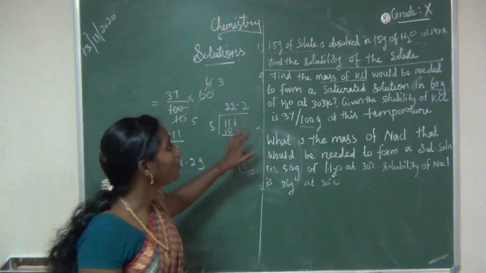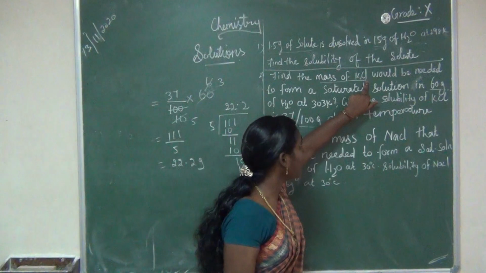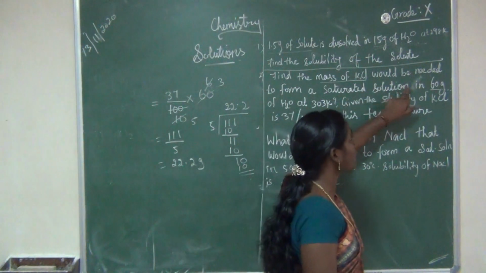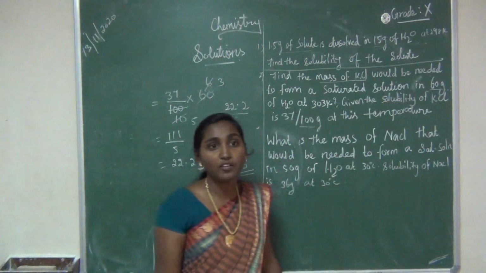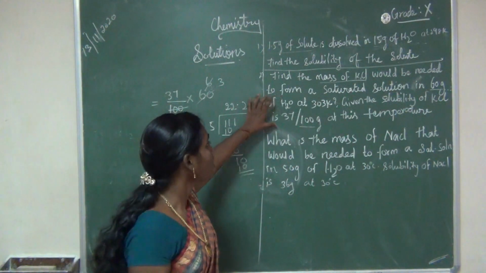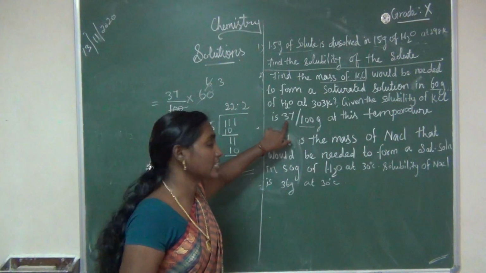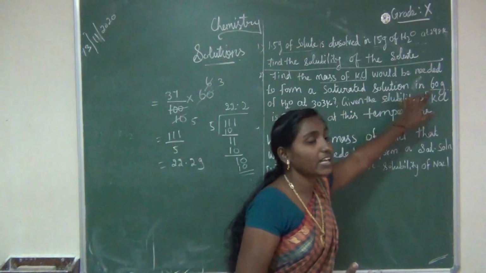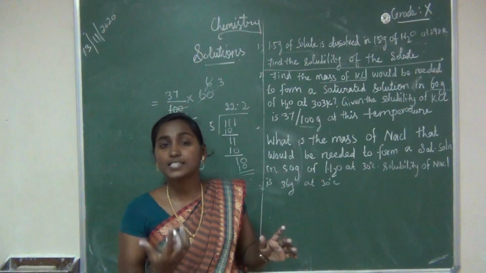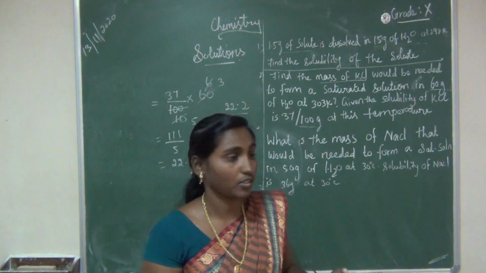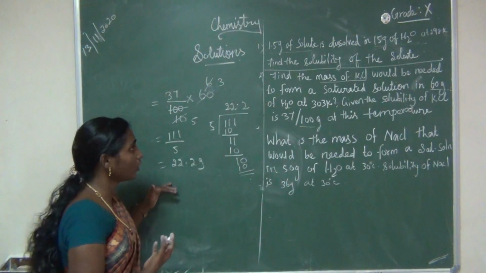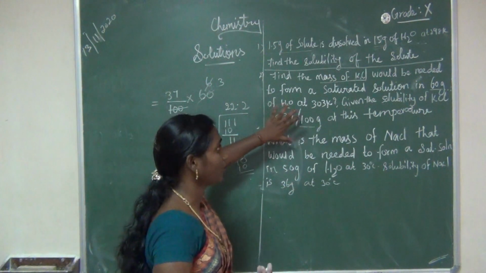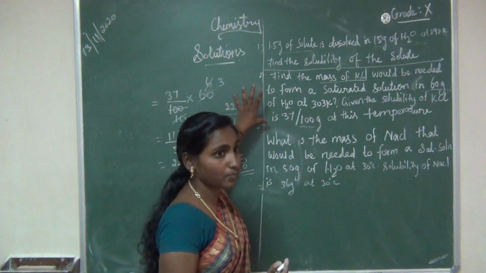22.2 gram of potassium chloride is needed to form a saturated solution at 60 gram of water. Have you understood? So 100 gram of water can dissolve 37 gram of potassium chloride, means 60 gram of water can dissolve how much gram of potassium chloride? Okay, how much gram of potassium chloride? 22.2 gram of potassium chloride. Have you understood the second problem?